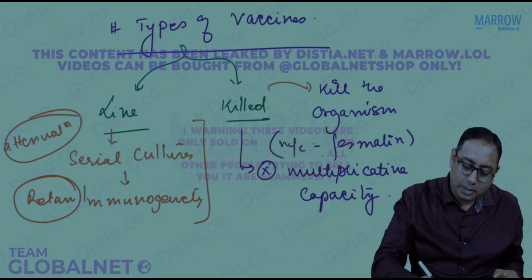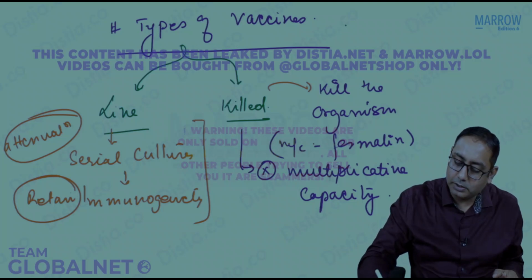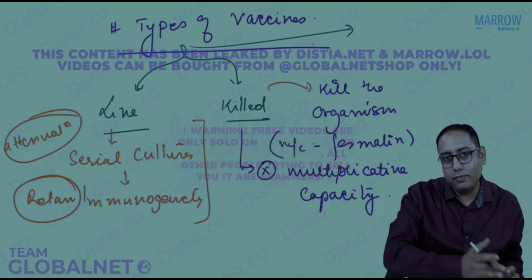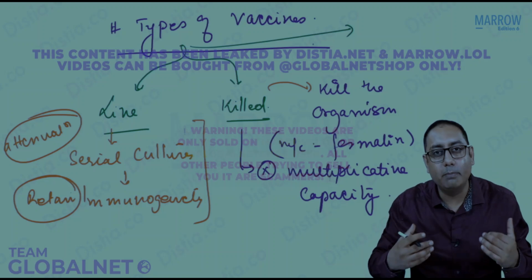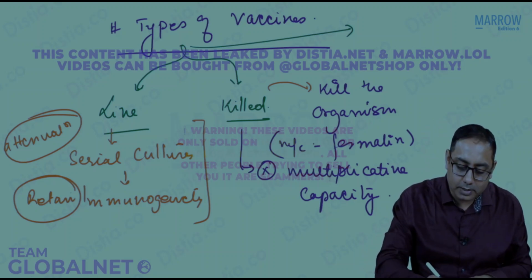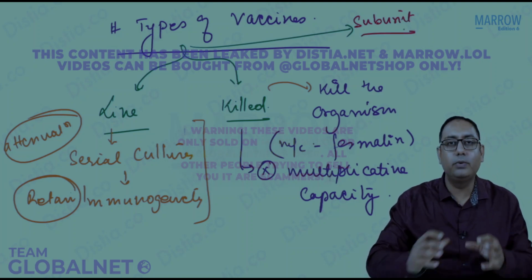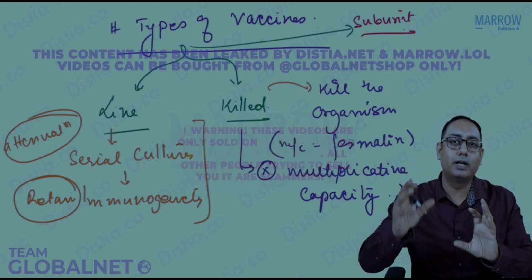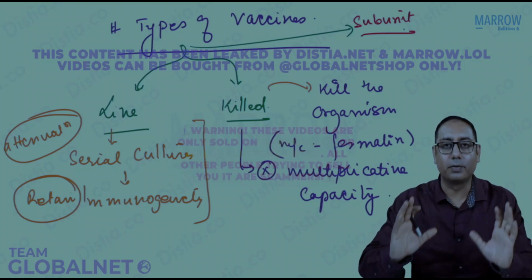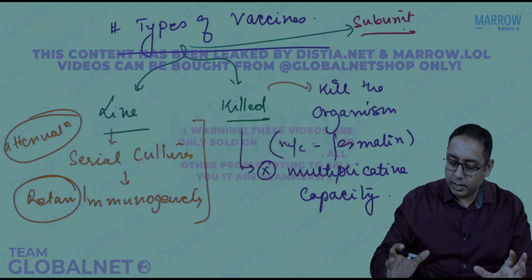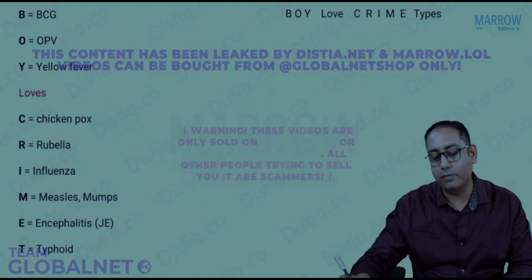And then there is a third category of vaccines, which are not live and not killed. They are synthetically manufactured vaccines, that is the subunit vaccines, where you take some portion of the virus or the bacteria or the fungus or whatever we are dealing with. So let us have a few words about the live vaccines.